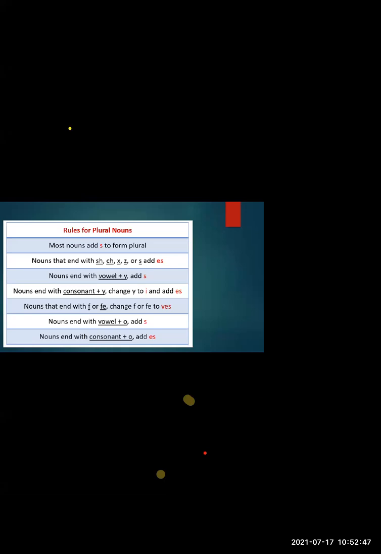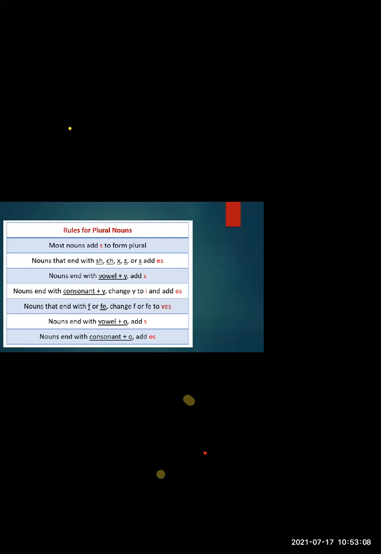Radio becomes radios. Then zoo, Z-O-O. O is a vowel, and plus again what is the rule? We have to add S to it. So O plus O, that is, zoo becomes zoos. For zoos, we don't put VES and IES and all, okay? So these are some rules which need to be followed.